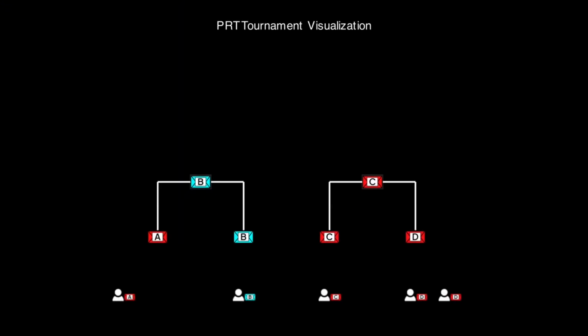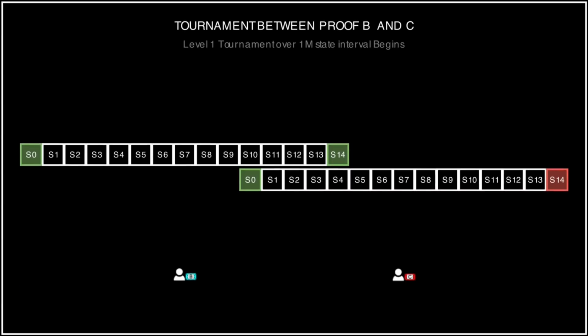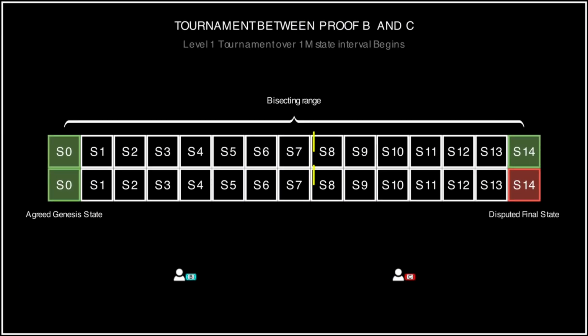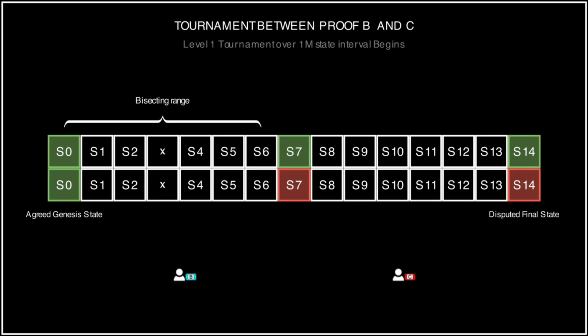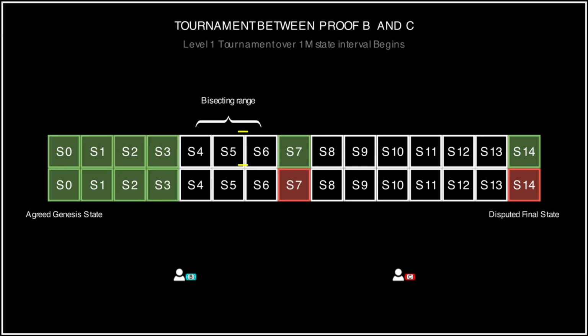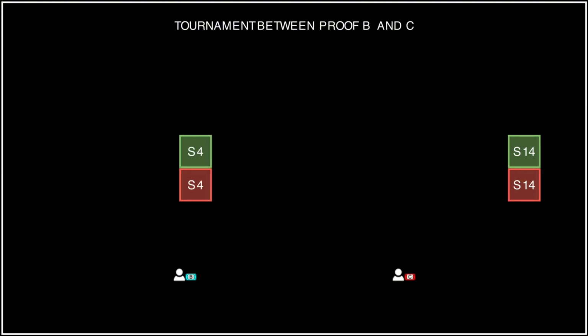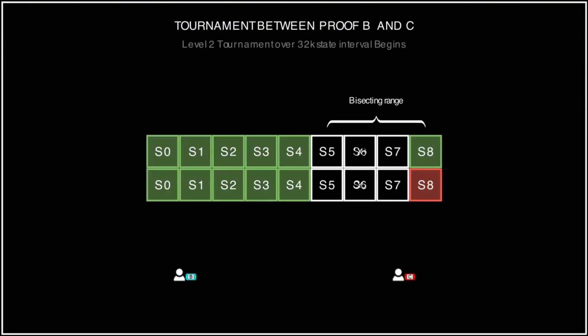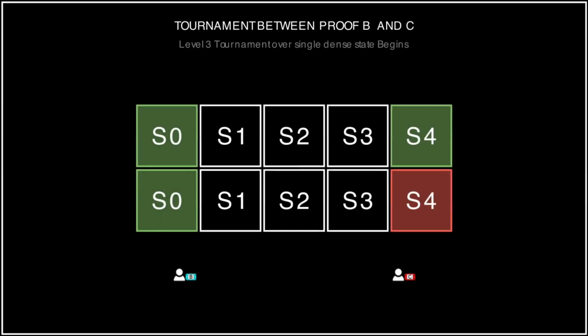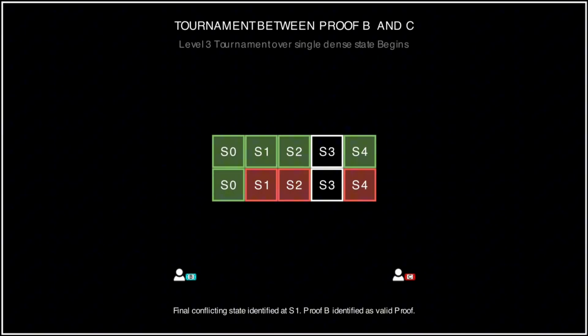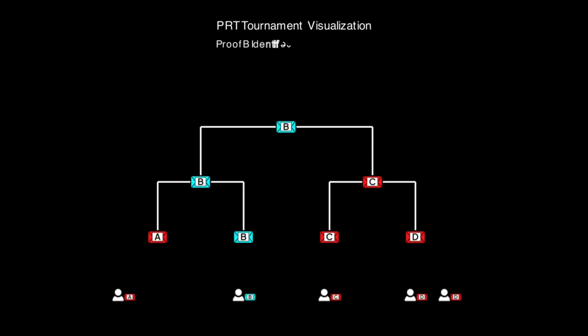Invalid proofs are identified and dropped, while valid proofs are paired once more to begin a new tournament round. This new tournament round is similar to the previous. It's a recursive binary search that happens in 3 levels. While this tournament concluded in just 2 rounds, other tournaments could take more, depending on the number of validators.